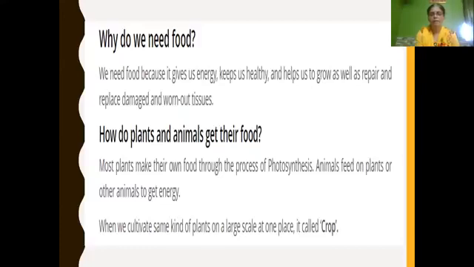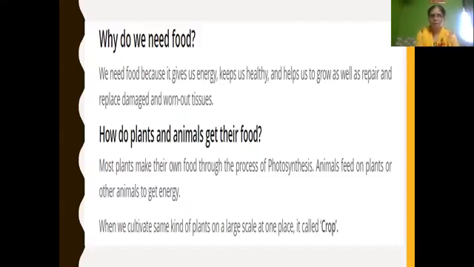Next, how do plants and animals get their food? Most plants make their own food by the process of photosynthesis. Animals cannot make their own food. They feed on plants or other animals to get energy. Isn't it?